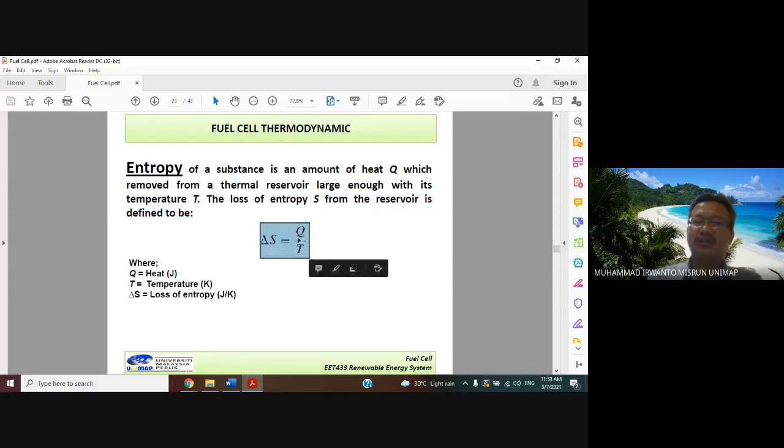Delta S is equal to Q over T. Q is the amount of heat, and T here is the temperature, with unit in Kelvin. Because heat Q has the unit joule, joule over Kelvin is the unit of the entropy.